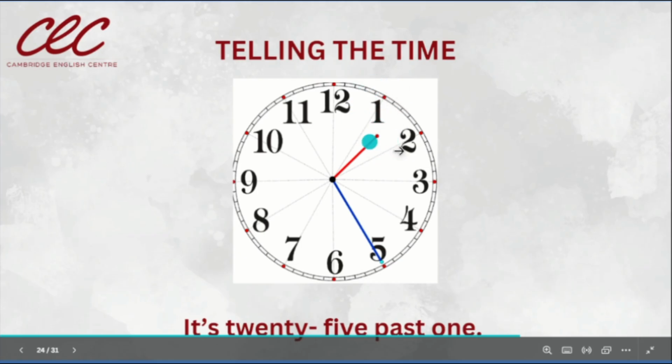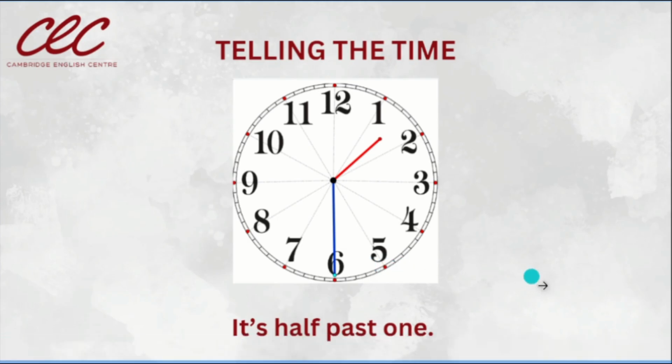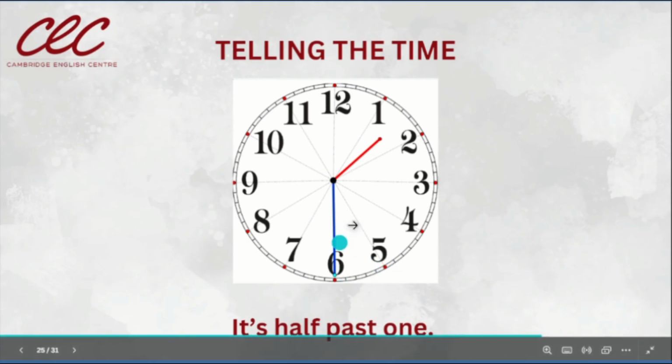It's 25 past 1. We are still in the number 1. It's 25 past 1. And finally, it's half past 1. 1:30. It's half past 1.